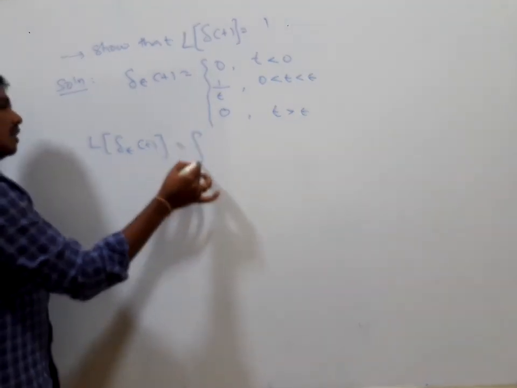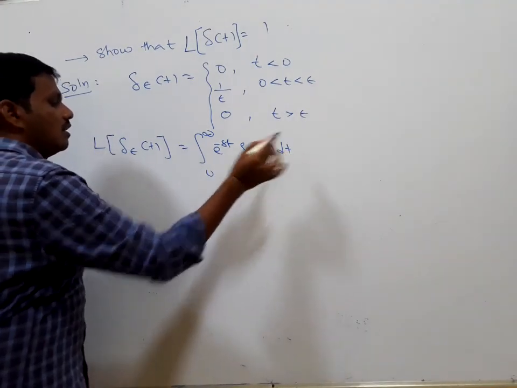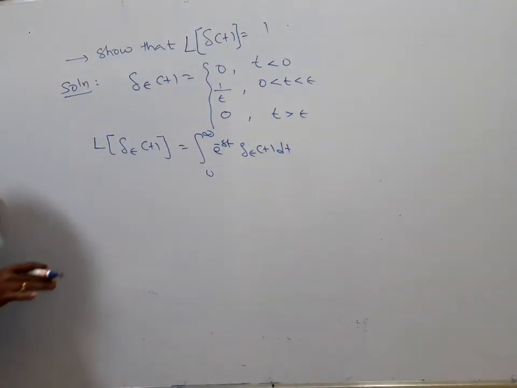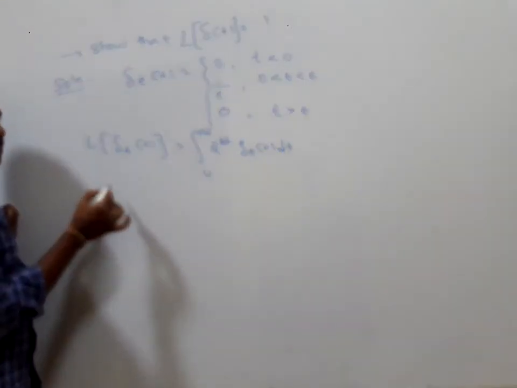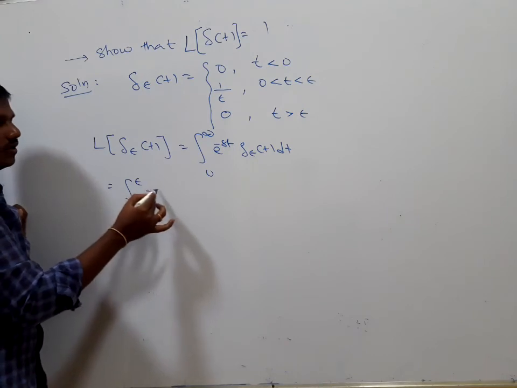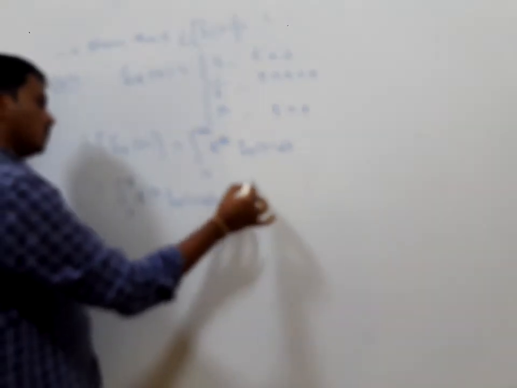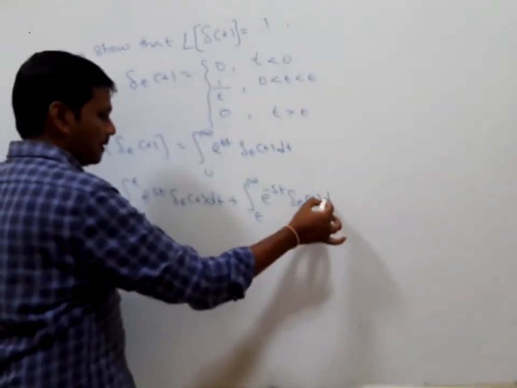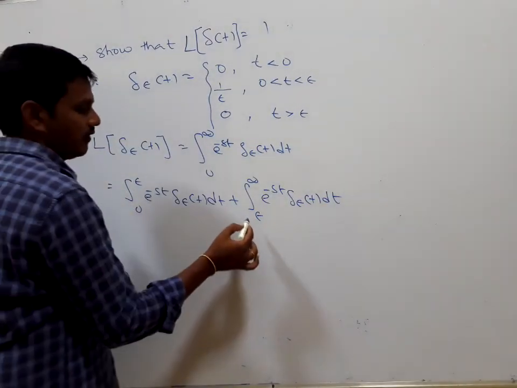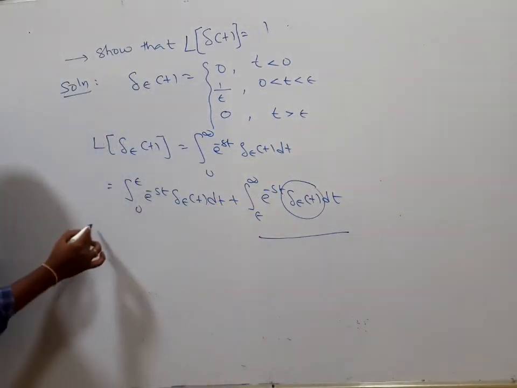By the definition, it is the integral from 0 to infinity of e to the power of minus st del epsilon of t dt. We don't consider t less than 0. So we have the integral from 0 to epsilon of e to the power of minus st del epsilon of t dt plus the integral from epsilon to infinity of e to the power of minus st del epsilon of t dt. For t greater than epsilon, del epsilon is 0, so that integral is completely 0. Only one integral remains.